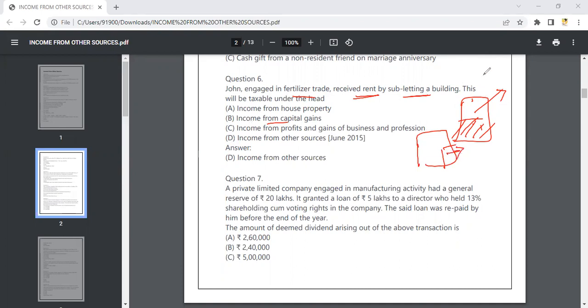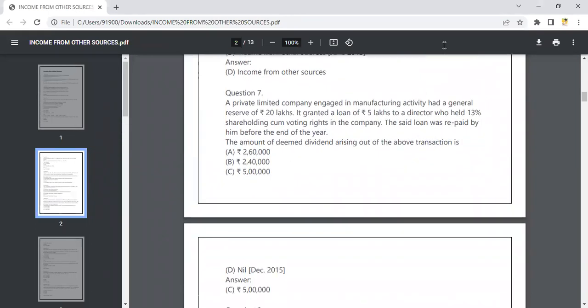You can see there will be some parking area. In the parking area, they have given some shops, like tea shops or any kind of petty shops. Why do they do that? Because they have to get an income from other sources. And then you have the next question.